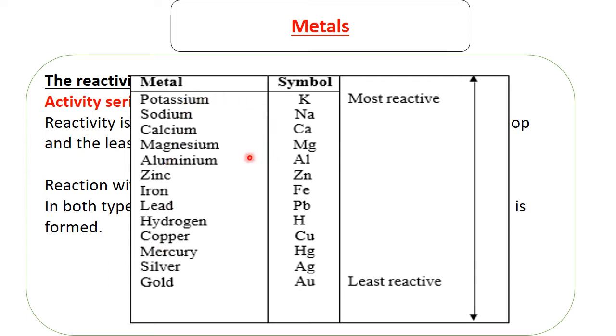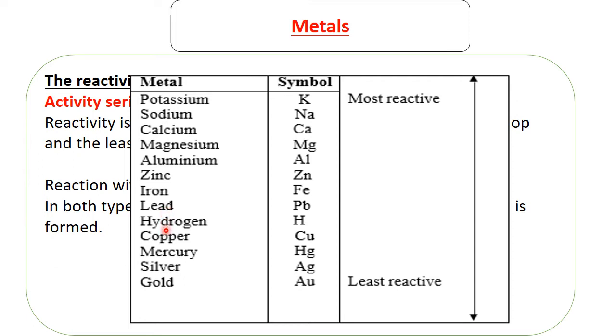According to this reactivity series, when you react these metals with water, which can be cold water or hot water, or steam, which is water that has evaporated, or an acid, the metals from potassium to lead are capable of producing hydrogen in that reaction.